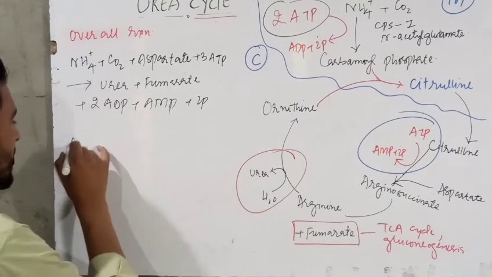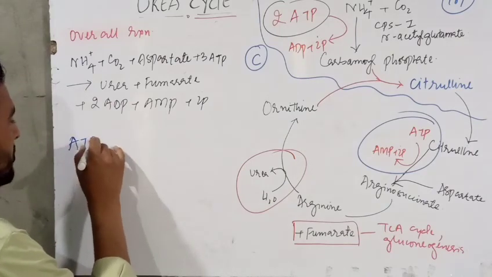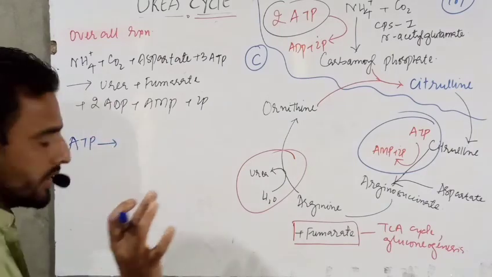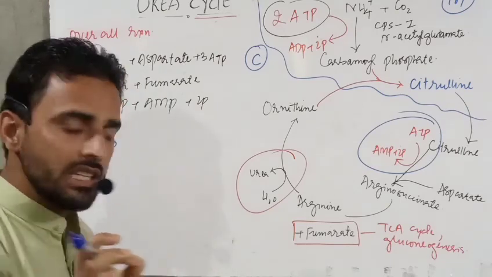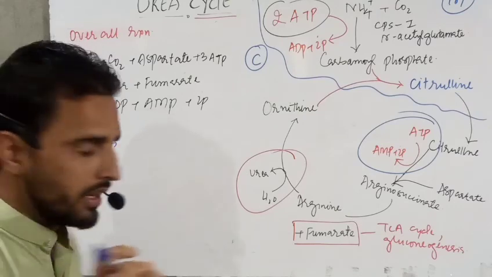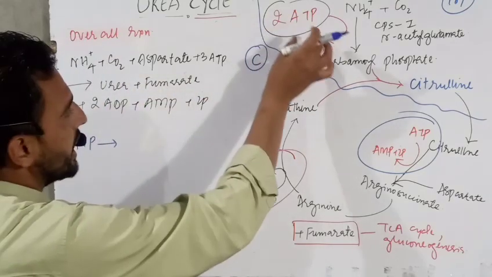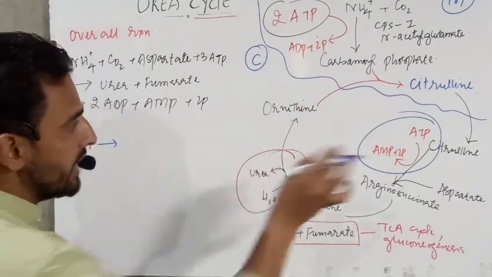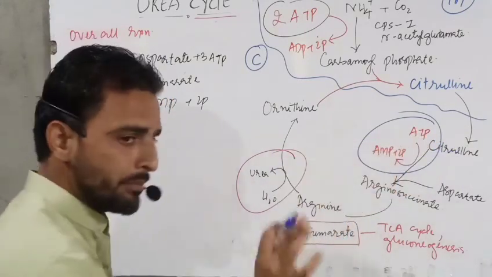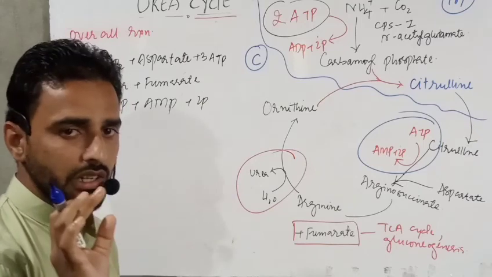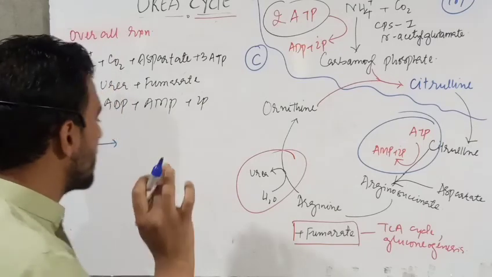Have a look here. ATP means adenosine triphosphate. ADP means adenosine diphosphate. AMP means adenosine monophosphate. That means firstly 2 ATPs are involved, and here 1 ATP is involved, but there is a formation of AMP, so net 2 are involved.